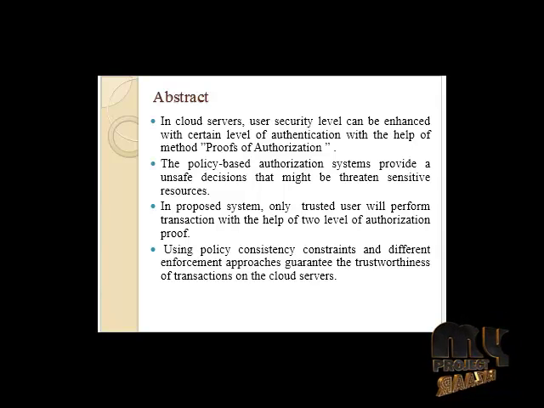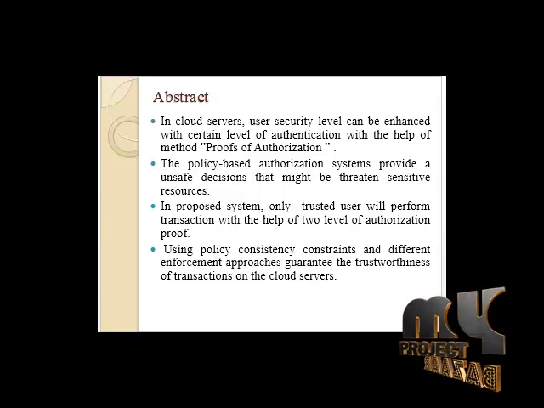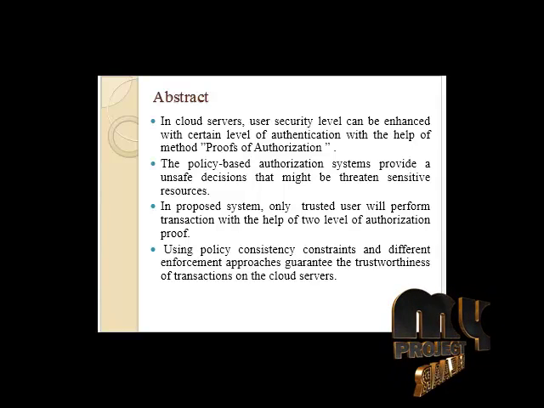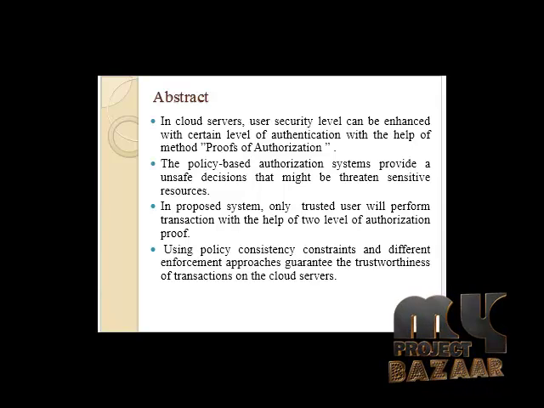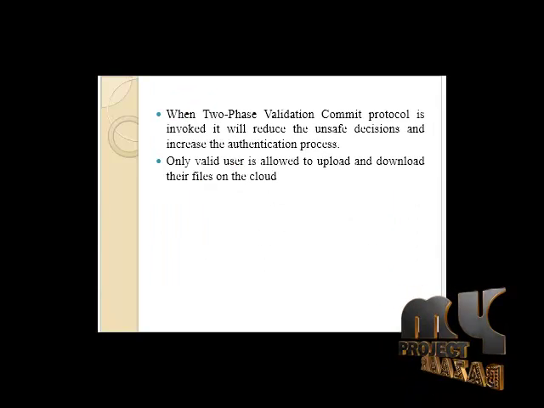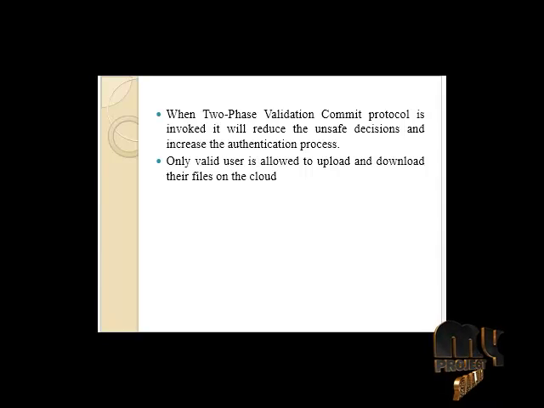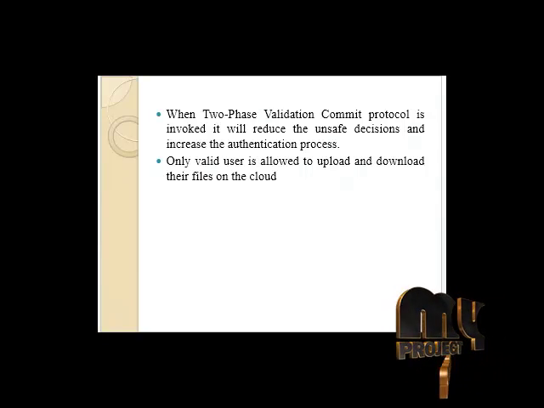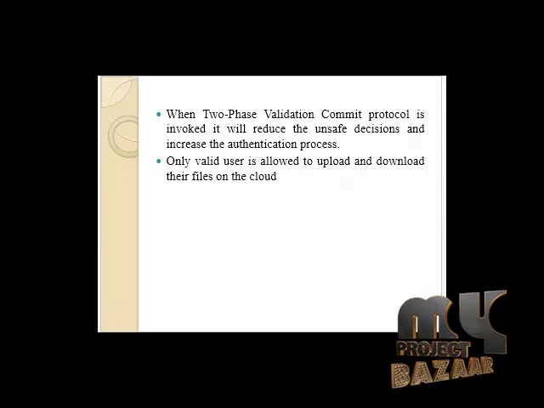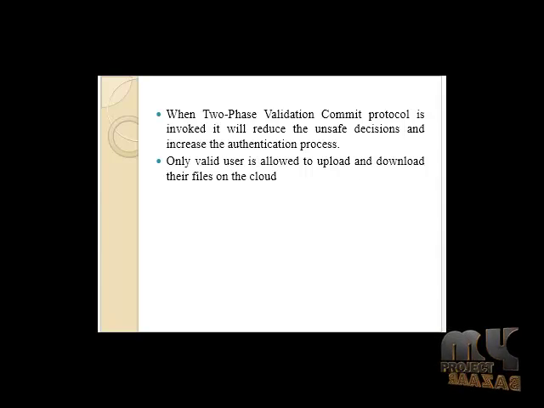In the proposed system, only trusted users will perform transactions with the help of two levels of authorization proof. Using policy constraints and a different enforcement approach, the trustworthiness of transactions on the cloud servers is granted. When the two-phase validation commit protocol is invoked, it will reduce unsafe decisions and increase the authentication process. Only valid users are allowed to upload and download their files on the cloud.